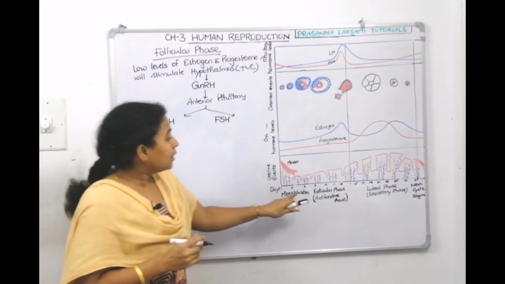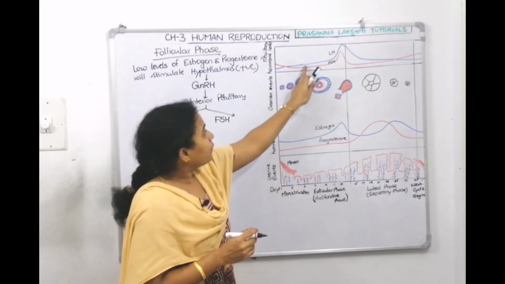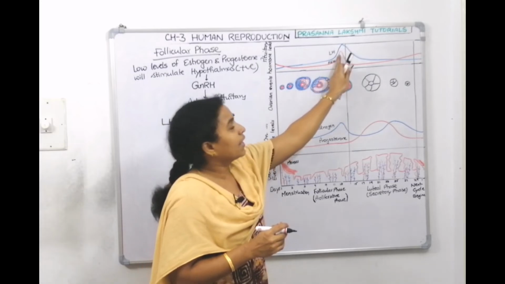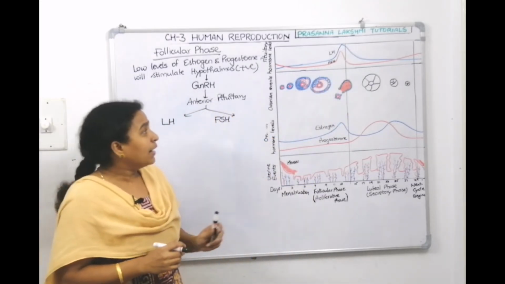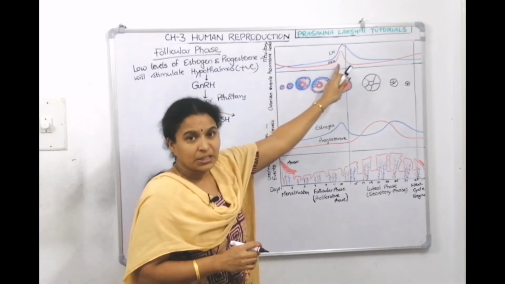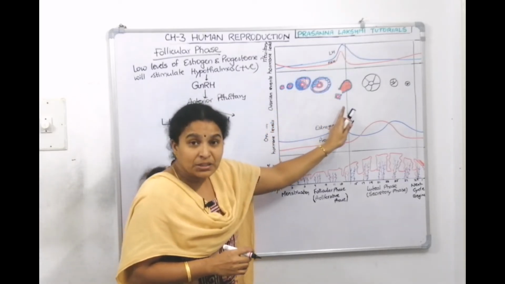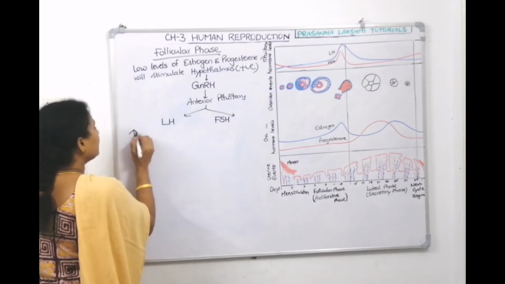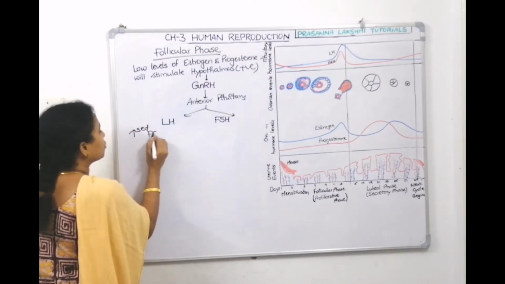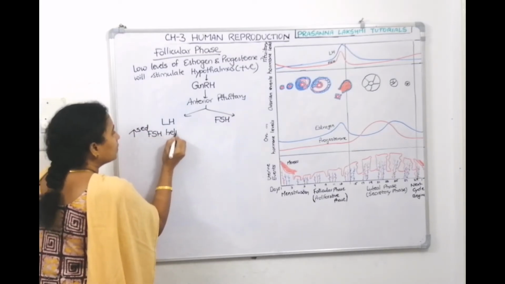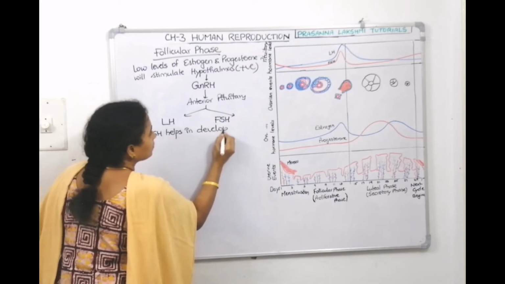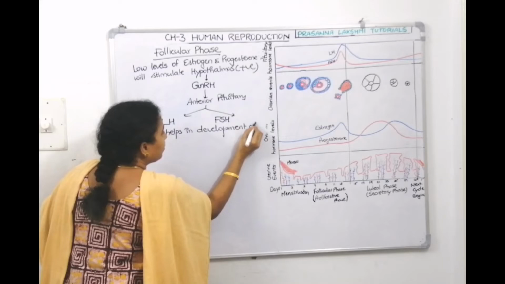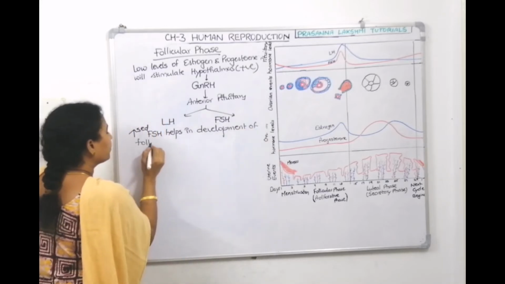Now you can see in the follicular phase, the levels of LH and FSH are rising. Under the influence of FSH, the follicular development starts. Increased FSH helps in the development of follicles.